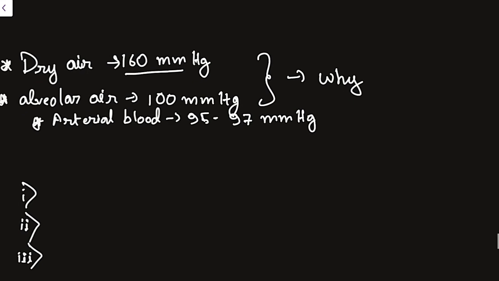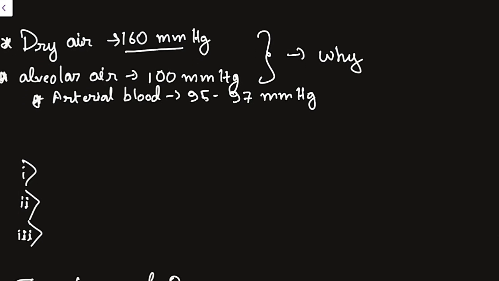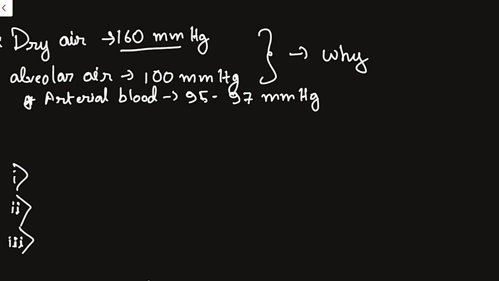Means it is the pressure in the dry air. But the alveolar air, the air that is entering our alveoli, that is 100 millimeter Hg. And then further in the arterial blood, just after crossing the alveolo-capillary membrane, the pressure falls to 95 to 97 millimeter Hg. Why is this so?